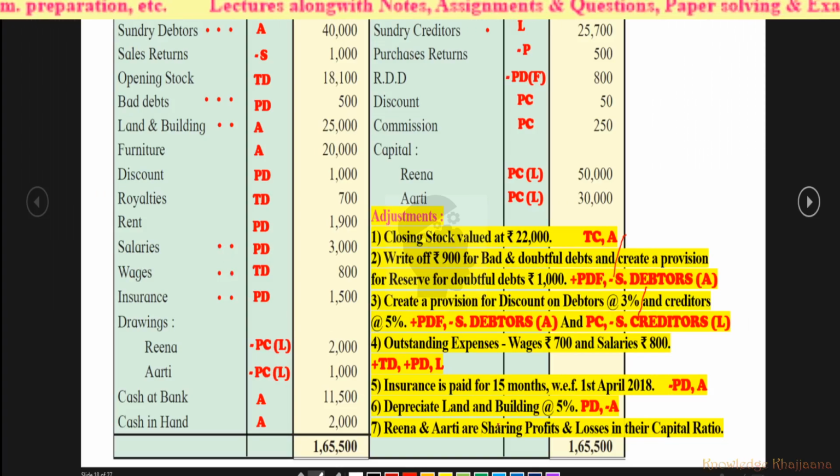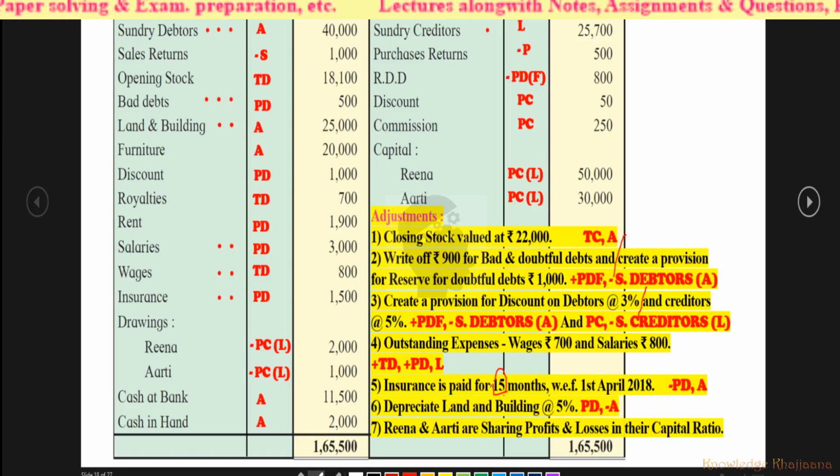Okay, insurance is paid for 15 months with effect from 1st April 2018. See, for 15 months, the year is of 12 months. If the insurance is paid for 15 months, it means insurance is paid in advance. Extra insurance has been paid. Okay, of 3 months we have to calculate how much insurance we have paid in advance, and then we have to record it accordingly.